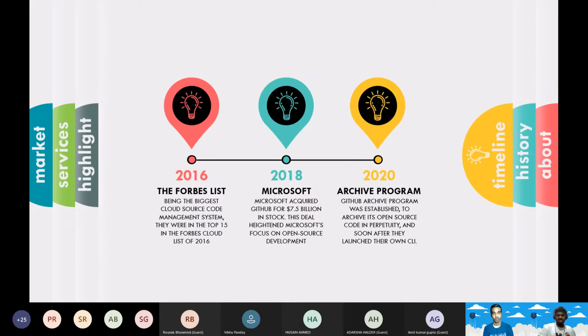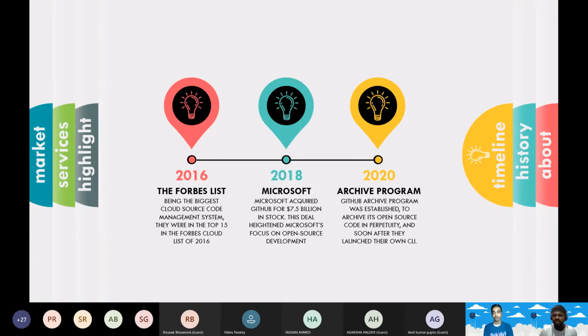Then in 2018, seeing the growth of GitHub and the source code management system, Microsoft acquired GitHub for a huge $7.5 billion in stock. It focused Microsoft on open source development. When Microsoft turned its way to open source, they directly bought GitHub. So see how powerful GitHub is, that a company like Microsoft acquired it for such a huge amount of money.